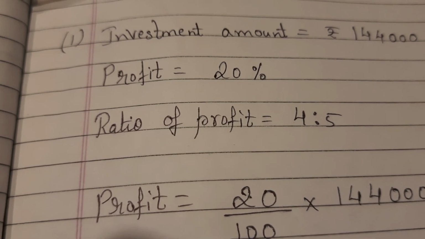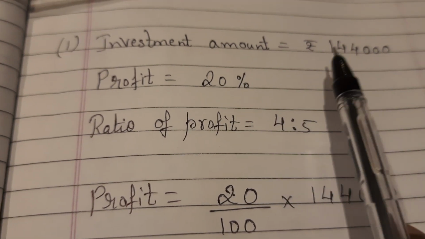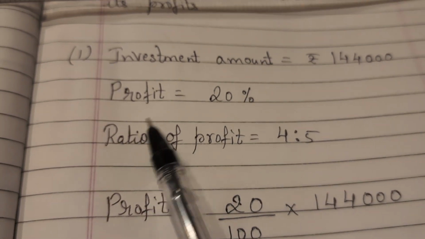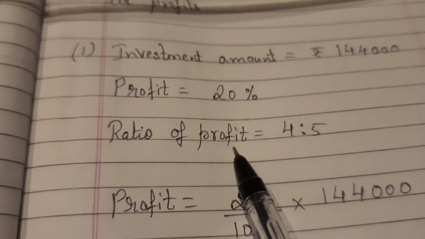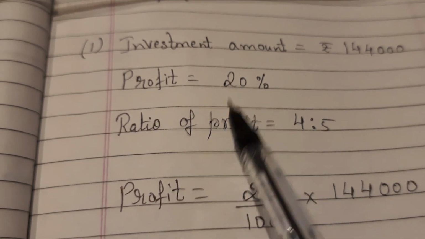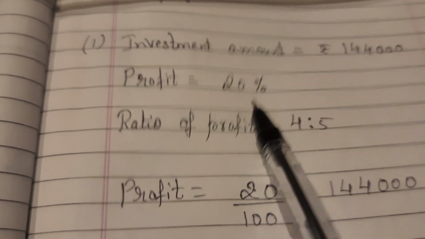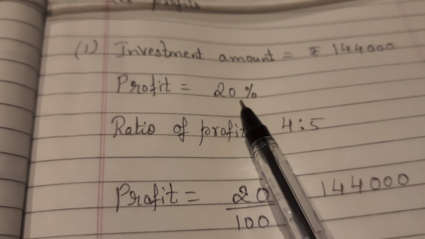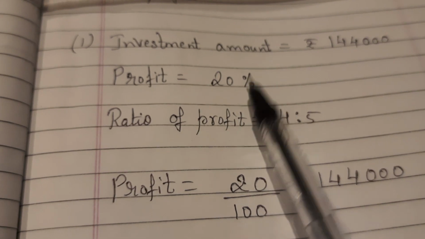So children, here the investment amount is rupees 1,44,000. Profit percent is 20%. The ratio of profit is 4:5. So first we have to take out the profit. How much is the profit amount? This is the profit percent they have given us, 20%. With this we cannot make out how much is Suresh's profit and how much is Ramesh's profit. So first we have to find out how much is the profit amount.